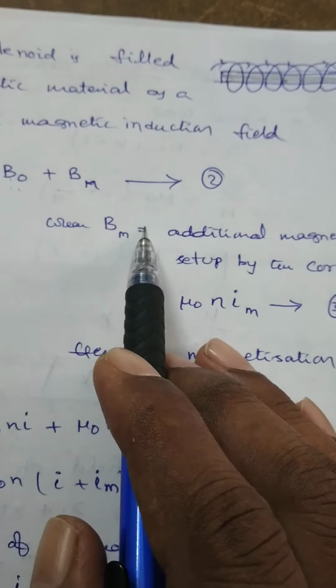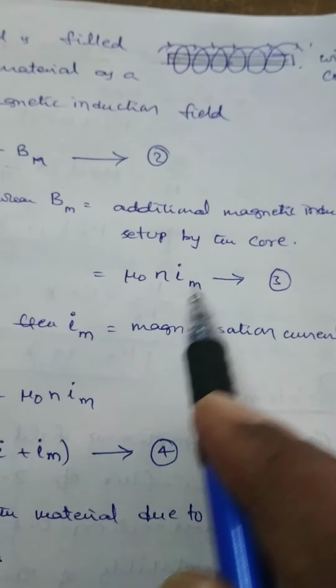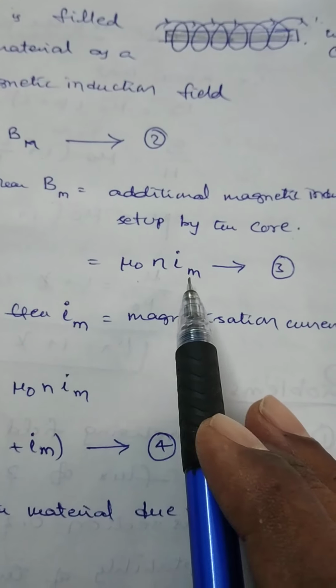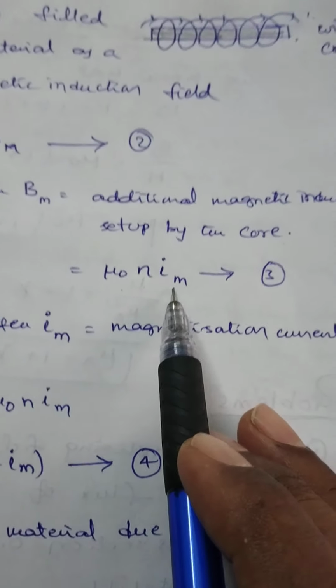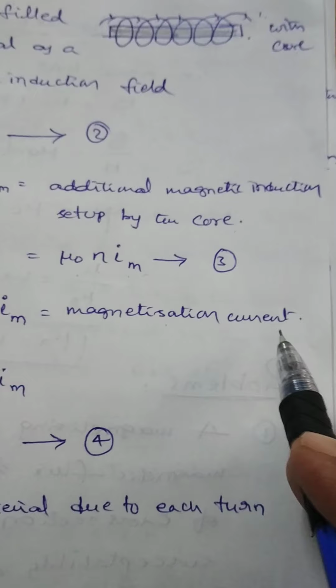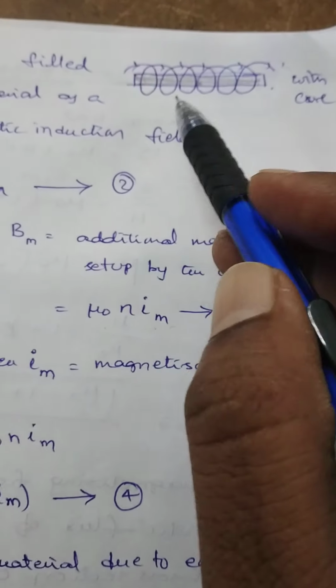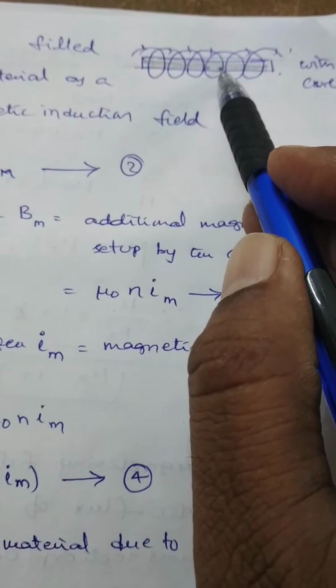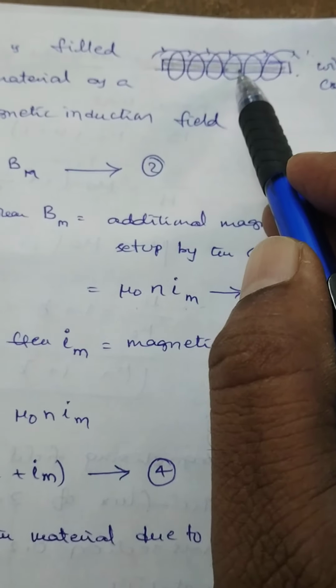This additional magnetic induction is also equal to mu naught n Im. Here Im is the magnetization current. When this material is kept inside the solenoid, some magnetization currents will be developed in it.